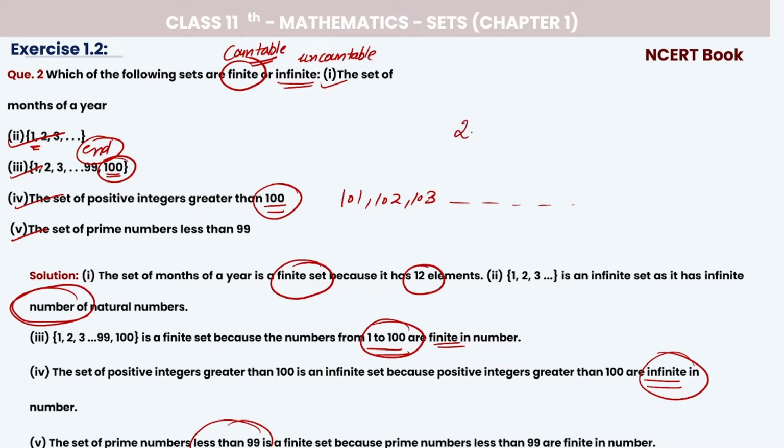So here it starts from 2, then 3, then 5, right? Up to less than 99. तो 99 से less जो भी होंगे, count तो हो सकते हैं, right? So they are finite in number. What we are saying? They are finite, right?